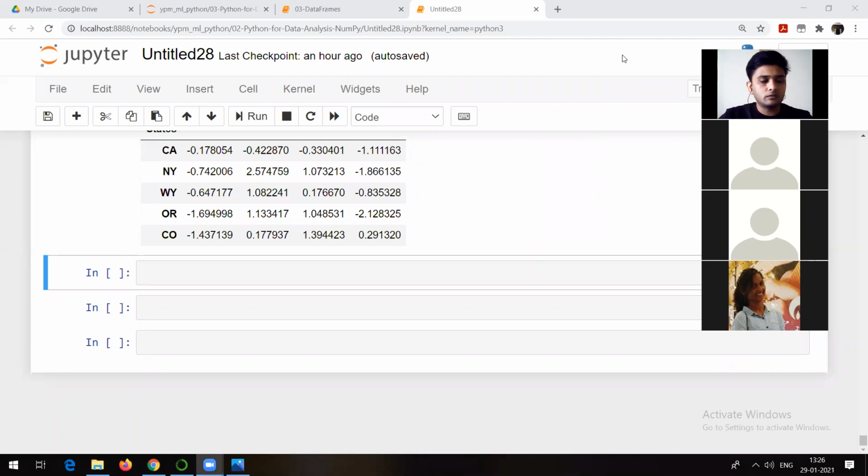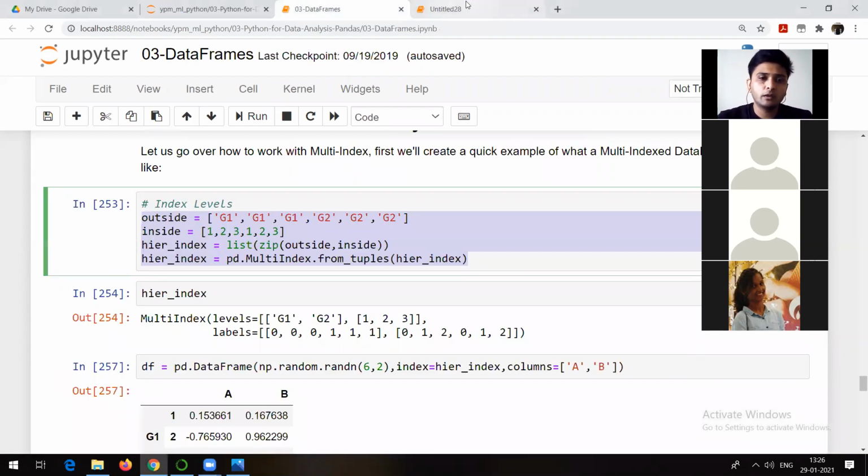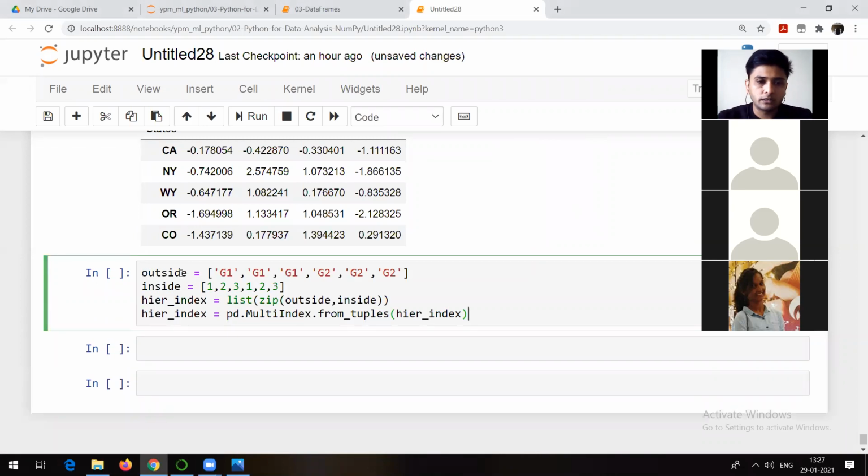Maybe we need it only sometimes, or if it is dependent on the data, we have to make use of multiple indexes. But yes, there is a concept of multiple index which you can make use of, and that's what we want to understand. See, here you can check. We will go step by step.